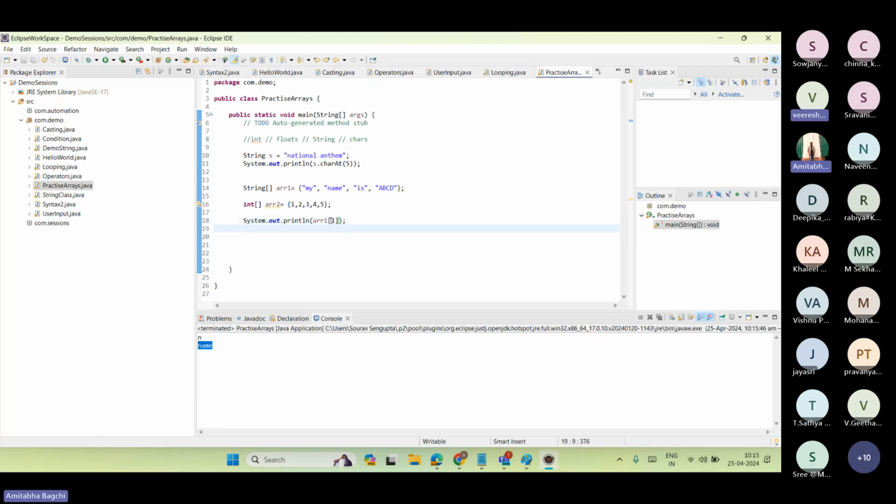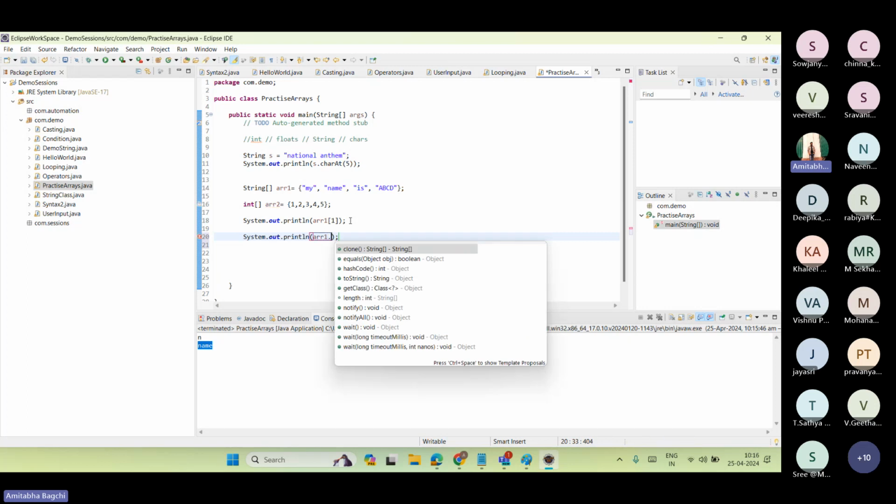So I just gave the index inside the square braces by the name of the array. That would be enough. Is there any particular method for the array like string? There are multiple methods we have practiced, around 17, 18 methods we have practiced. There are few, but you may not need all. Like length is there, which will give you the length.